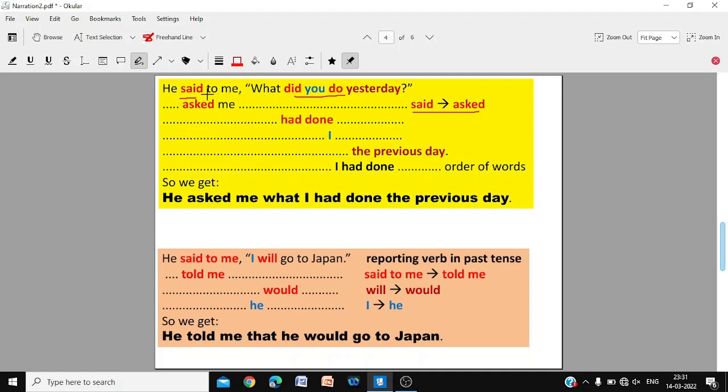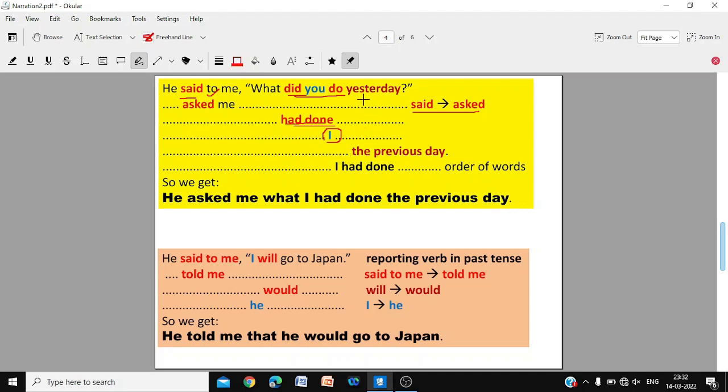Now, since this is in past tense, present tense would change to past tense, but this is already in past tense. So we change it to past perfect, had done. If it is in present, we change to past. If it is in past, in most cases, we change it to past perfect. So instead of did do, we are saying had done. Change in tense: simple past to past perfect. And you will be changed to I.